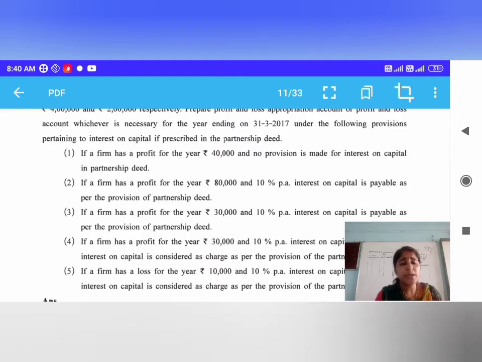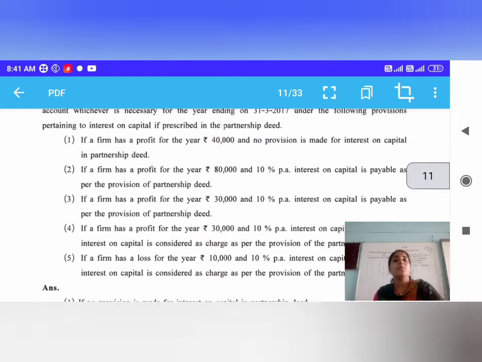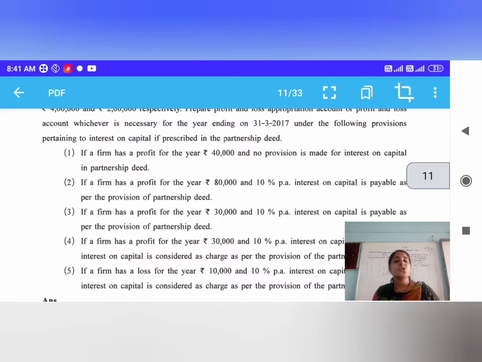Now here, if a firm has a profit for the year of rupees 40,000 and no provision is made for interest on capital in the partnership deed, then what will be the entry in the profit and loss appropriation account, and how will we prepare the profit and loss appropriation account?